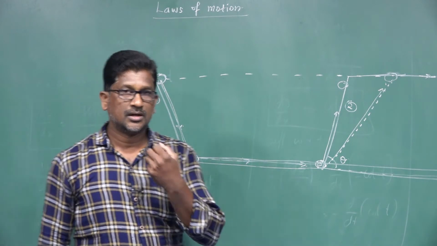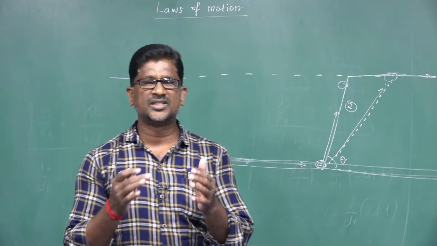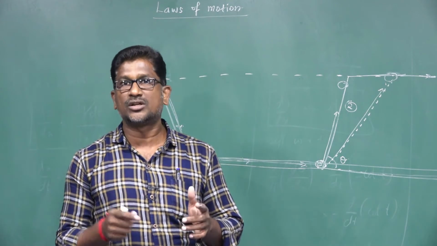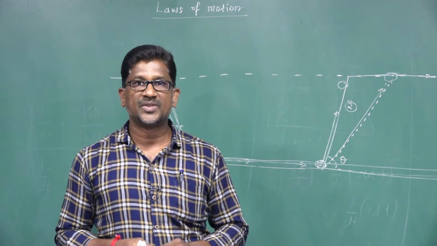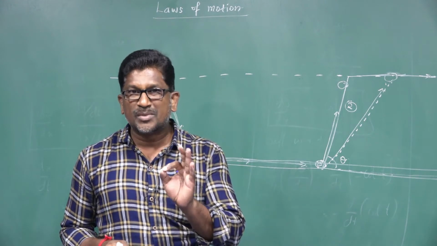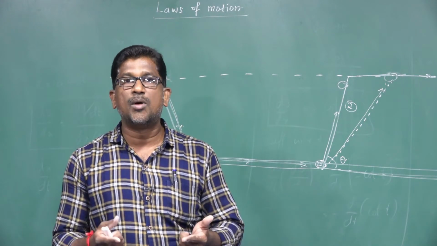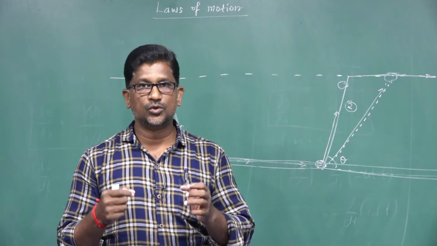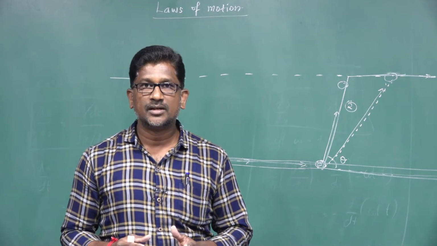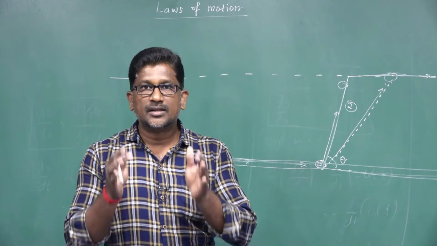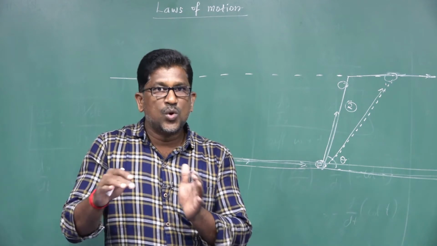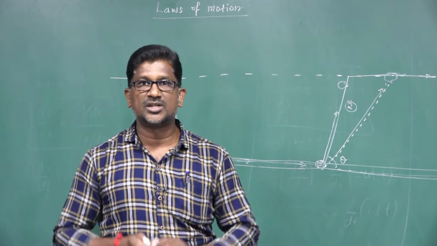Once again, I repeat the statement given by Aristotle regarding the motion of a body. That is, an external force must be required to make a body move with uniform velocity. Understand? Without external force, the body cannot move with constant velocity.